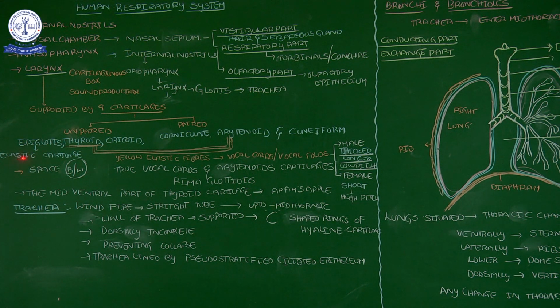The epiglottis is nothing but elastic cartilage. Already in the structural organization of organisms, when I spoke about elastic cartilage, one of the examples was the epiglottis. Correct? Remember that one. Now you understand.